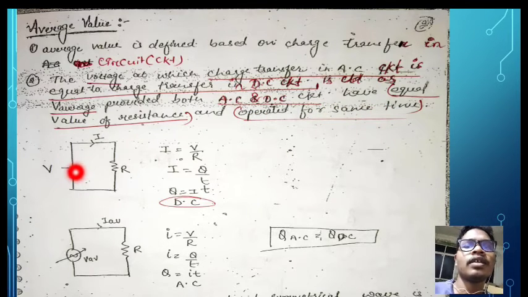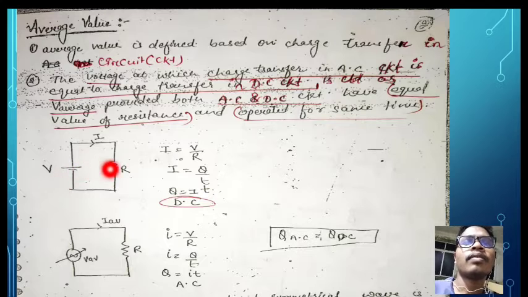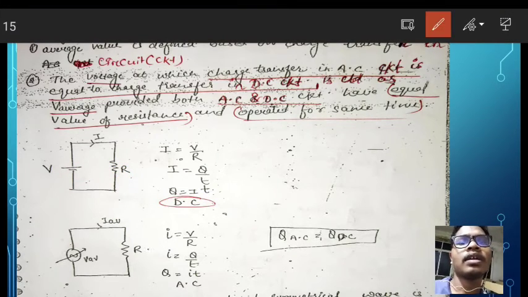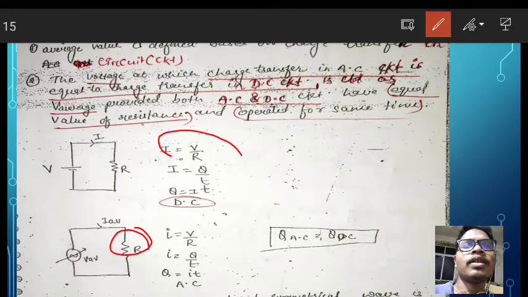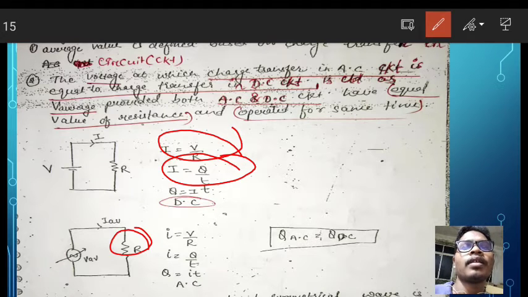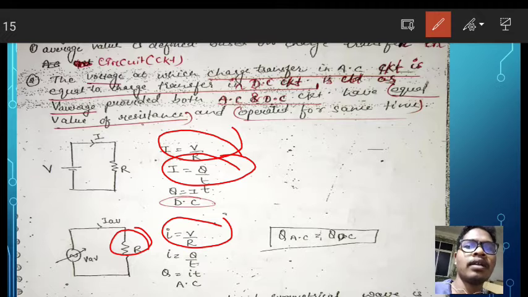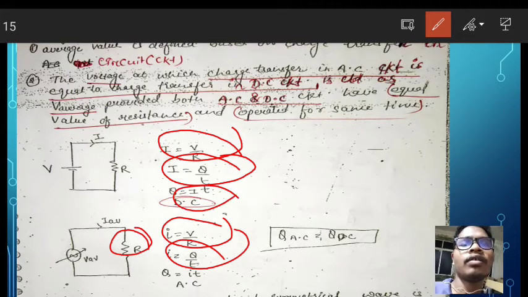Okay, so see, there is the DC circuit with resistance connected, and there is the AC circuit with resistance connected. We know I is equal to V divided by R, or I is equal to Q divided by T. Here also in the AC circuit I is equal to V divided by R, or I is equal to Q divided by T, or Q is equal to IT.